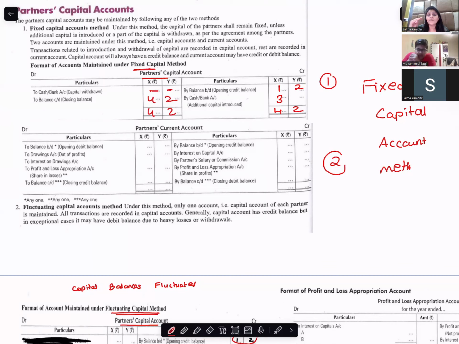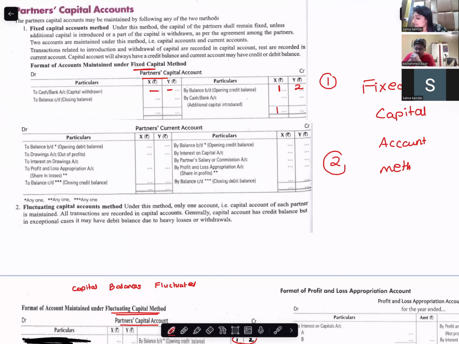Opening capital and closing capital balance will always remain the same only if there is no additional capital. Capital balances will remain fixed. That means we are following which capital account method? Fixed capital account method. That means there is no additional capital.